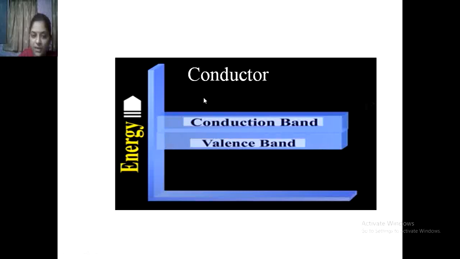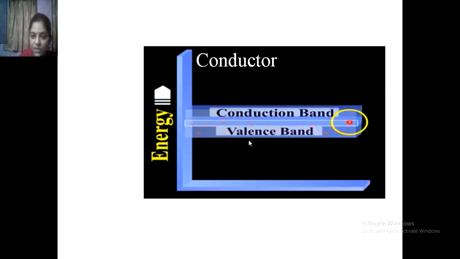Then next is the conductor. If you see the energy band diagram for the conductor, there is no forbidden energy gap between the valence band and the conduction band of the conductor. Meaning what? They are overlapping on each other. So the conduction band and valence band overlap each other.